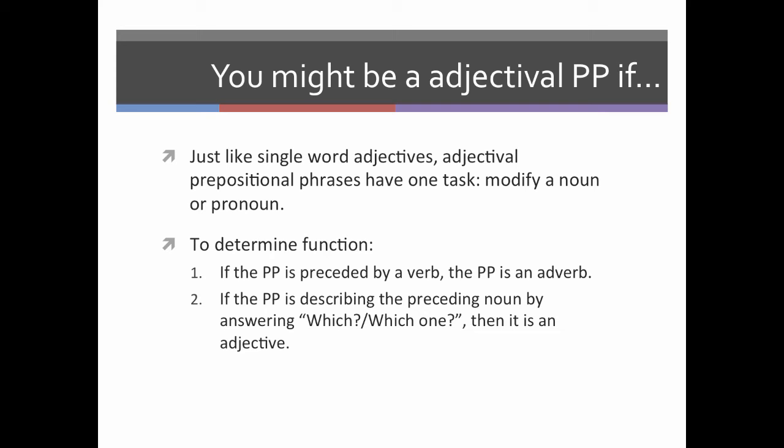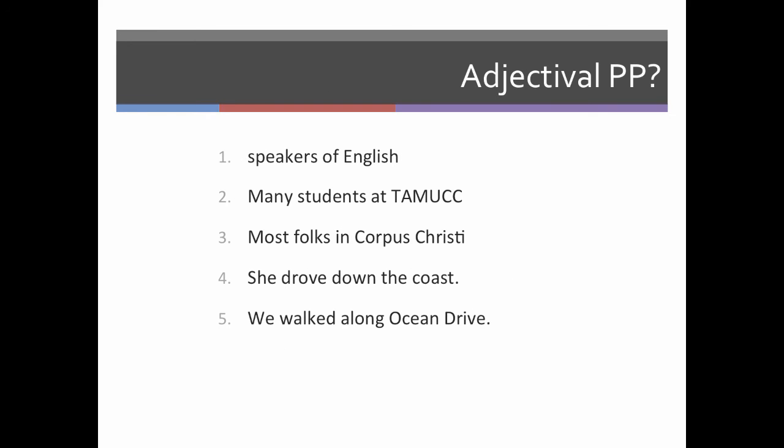If the prepositional phrase follows a verb, then that is an adverbial prepositional phrase. However, if the prepositional phrase is following a noun and the prepositional phrase is helping us determine which noun we're speaking about, right? The preposition is saying which or which one, then that is an adjectival prepositional phrase.